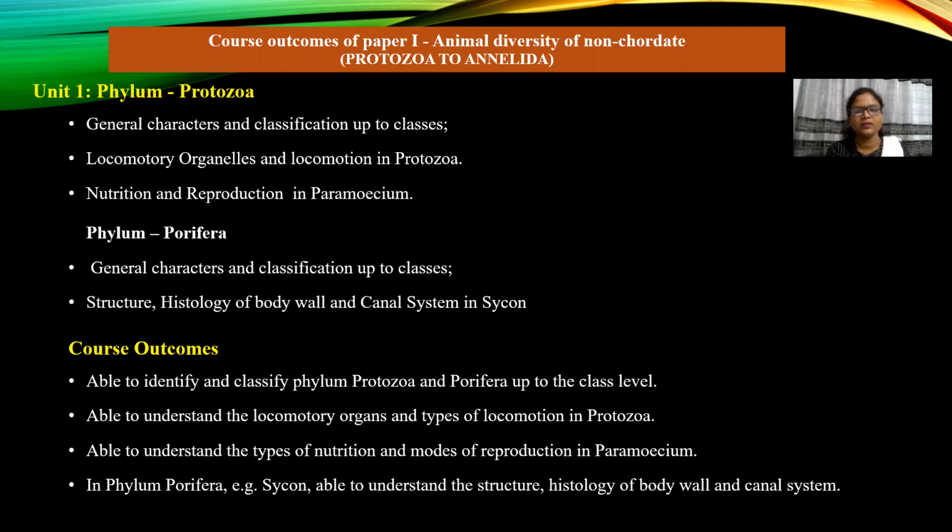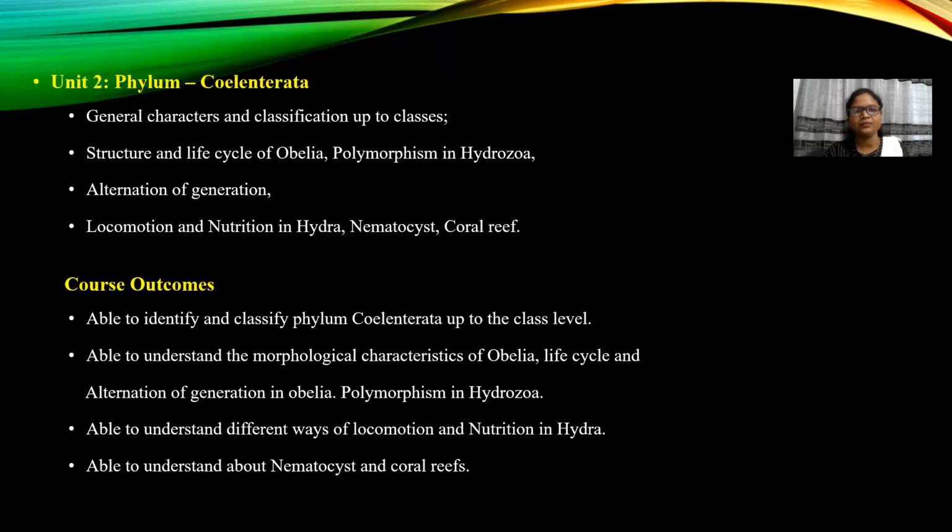Now the course outcomes of this unit. After completion of this unit, students will be able to identify and classify phylum Protozoa and Porifera up to the class level. They will be able to understand the locomotory organs and types of locomotion in Protozoa, the types of nutrition and modes of reproduction in Paramecium. In phylum Porifera, for example Scypha, students will be able to understand the structure, histology of body wall and canal system.